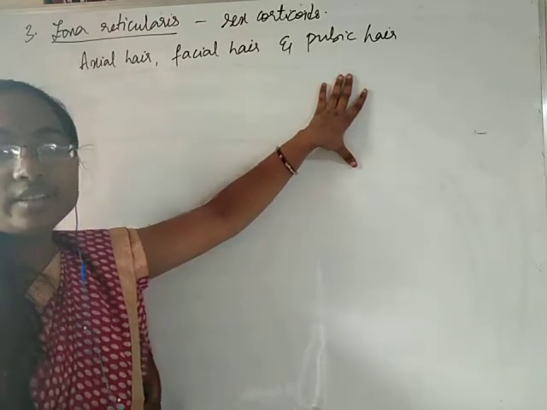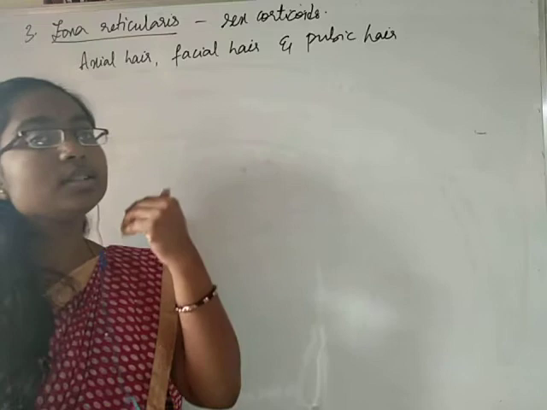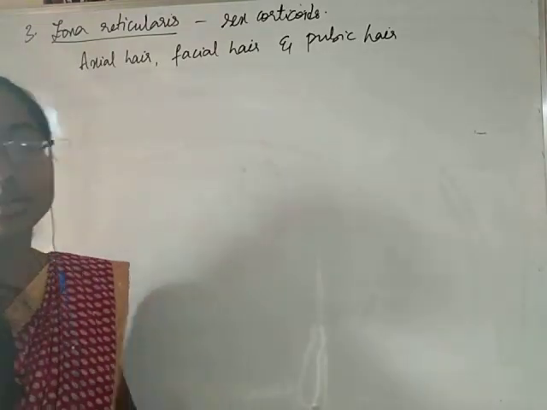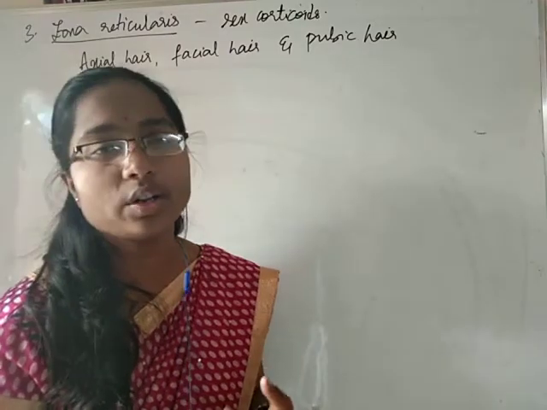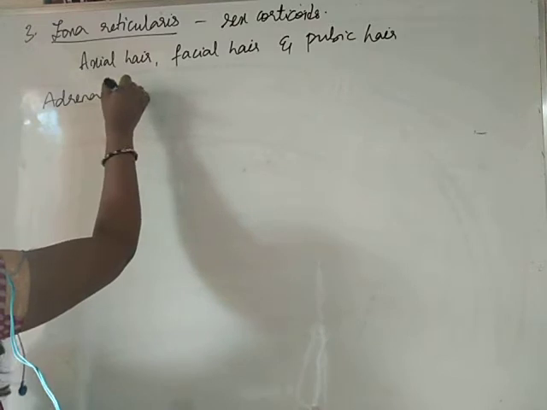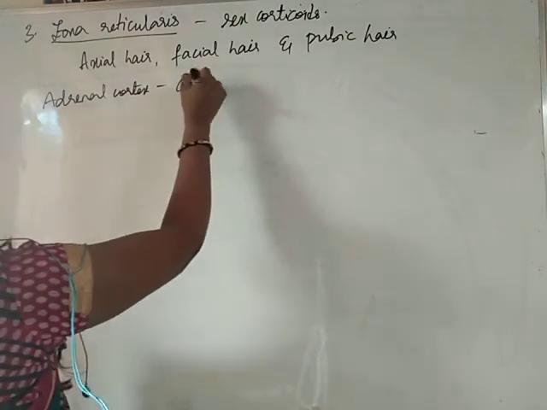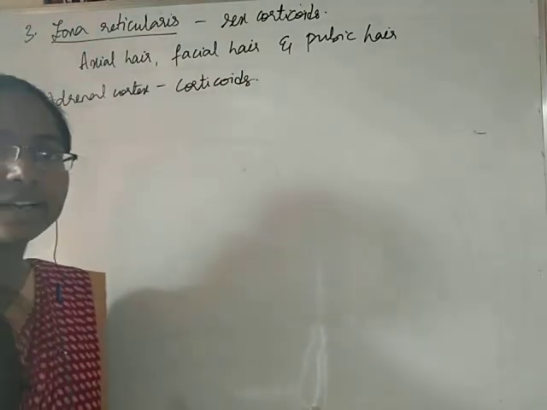Okay. So, students, here we have observed one thing, that the adrenal cortex produces different types of corticoids only. Sex corticoids, mineral corticoids, glucocorticoids. So, the adrenal cortex is producing corticoids. Okay.